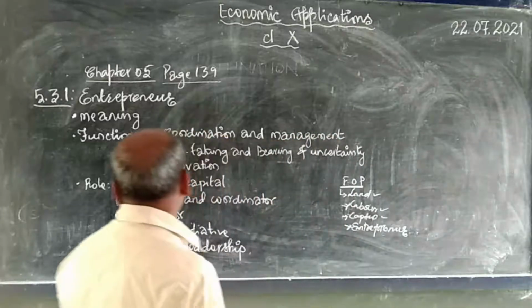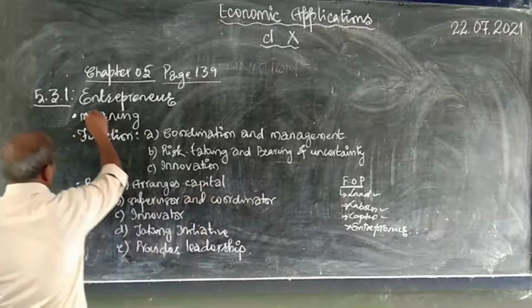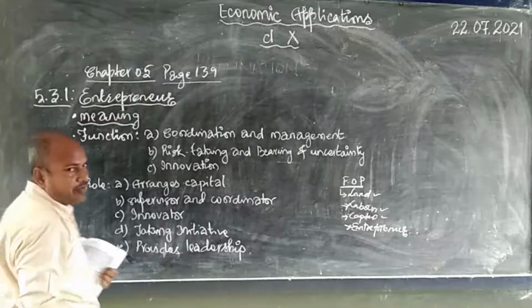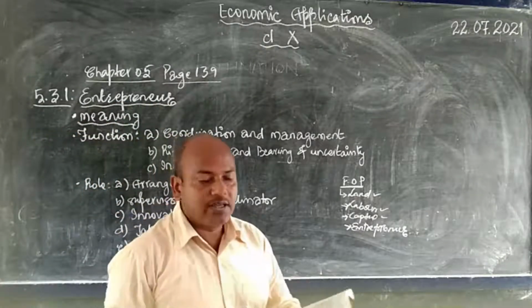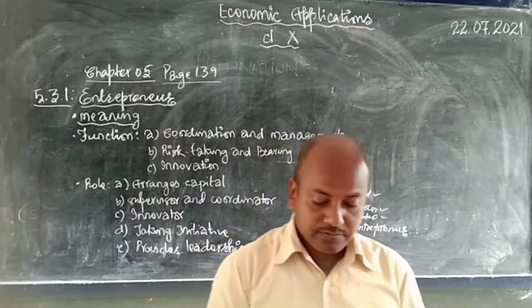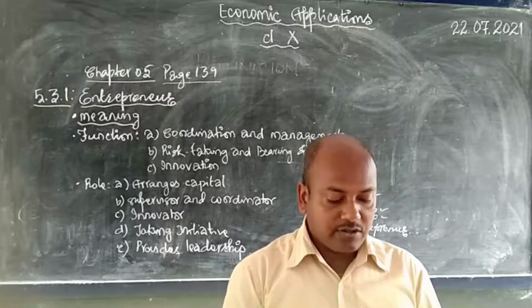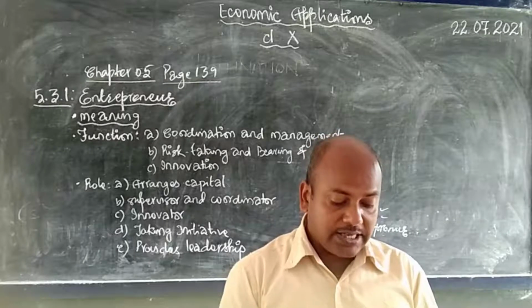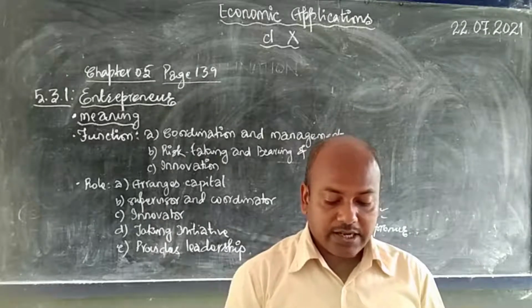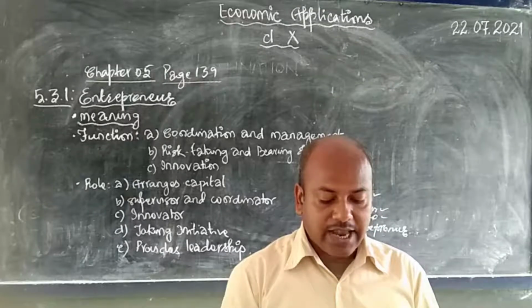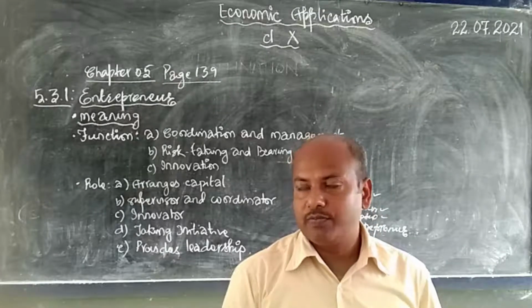Okay? So, chapter number 5, entrepreneur, meaning first. Definition. I will read it for you what is given there in the book first. Entrepreneur is one who organizes production, manages a business, takes important decisions regarding production, has the factors of production, and bears the risk and uncertainty involved in production.